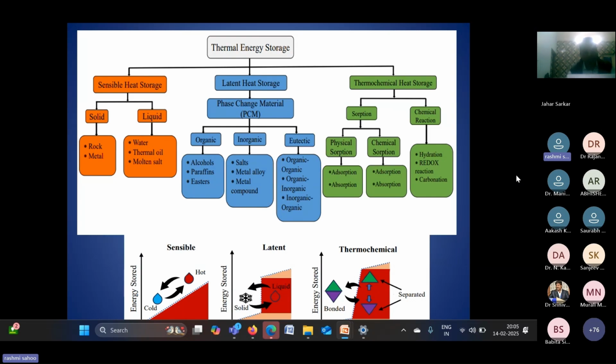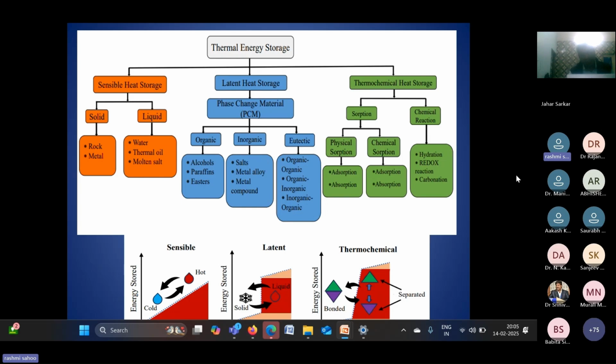And nowadays there is a very emerging and booming technology, phase change material, of which there are different types, that is used for solar energy storage applications, which is basically called latent heat storage.